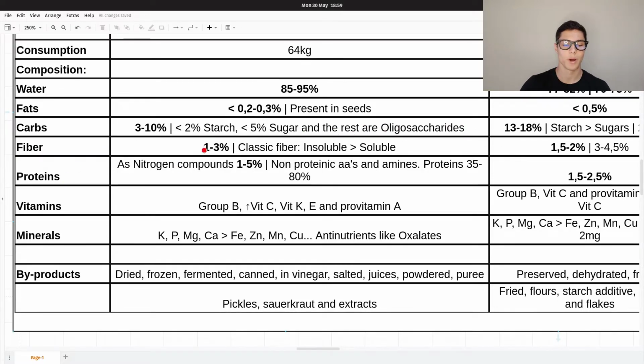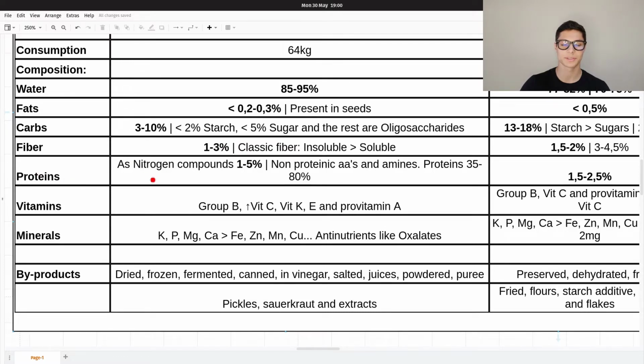Fiber, 1 to 3%, and this is a classic fiber, where the insoluble is more than the soluble. But wait a minute, they say that veggies are a good source of fiber. Well, it's partially true. Why? Because they have very low amounts of fiber, but as we eat them in high amounts, then they can become a source of fiber.